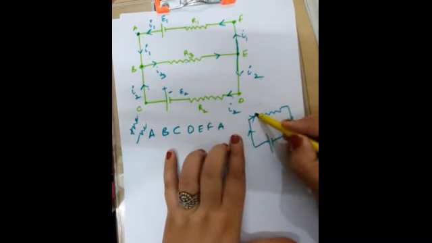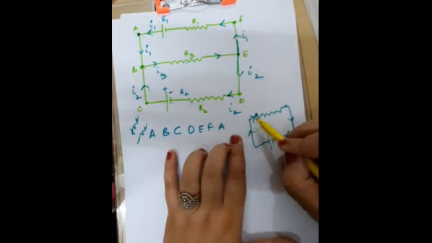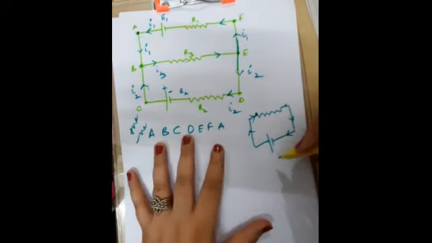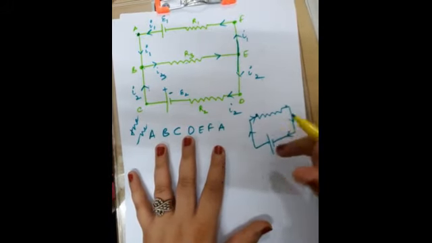Like if you're traveling a loop and reaching from this point to this point, and if you're moving in the direction of flow of current, then it will amount to decrease in potential. Okay, remember that.